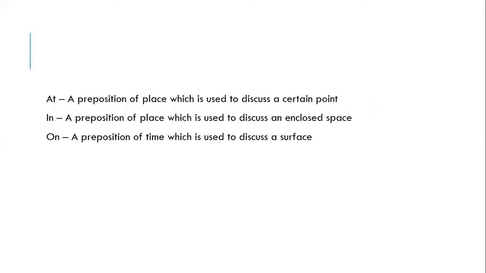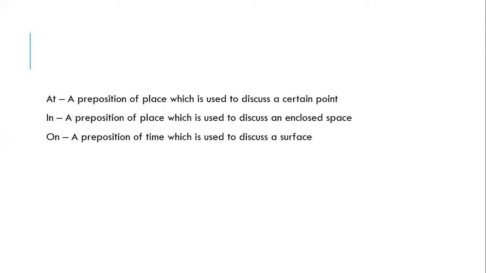The first one is at, the second one is in, and the third one is on. These 3 prepositions we use to describe place, and they are used in numerous ways and endless places. First of all, we are starting with at.